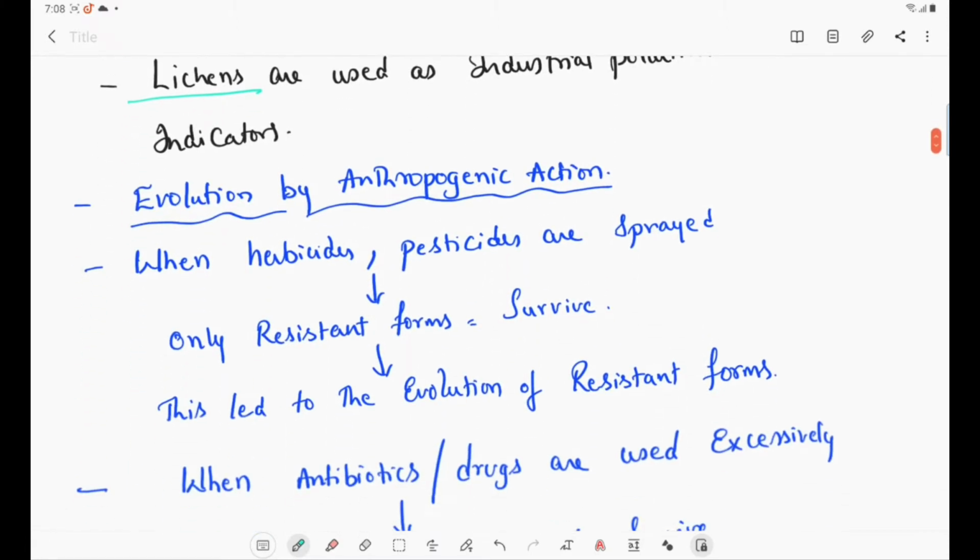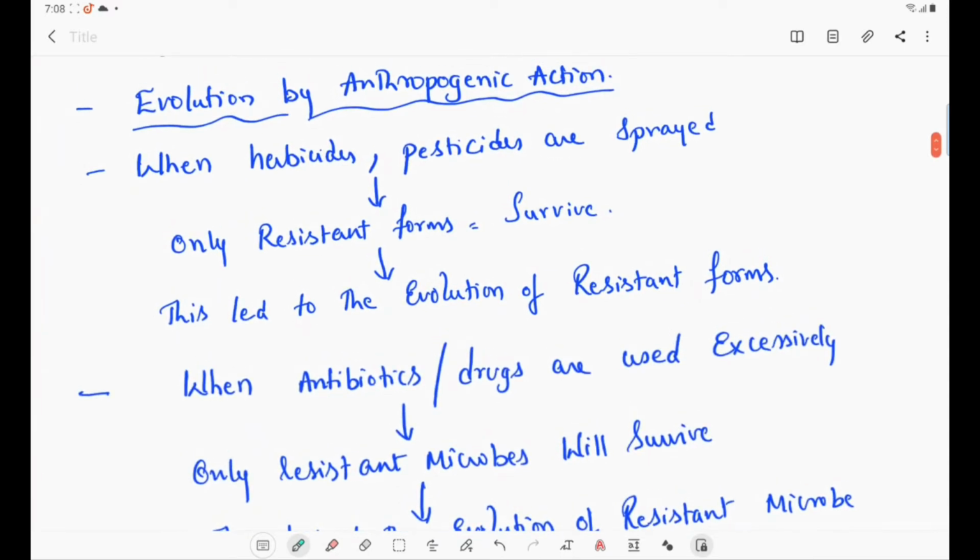Now let us go for the evolution by anthropogenic action. I told you that anthropogenic action is man-made action. When we spray herbicides and pesticides, only the resistant forms will survive. Some of the microbes, herbs and fungi are very resistant to the herbicides and pesticides, and this led to the evolution of resistant forms.